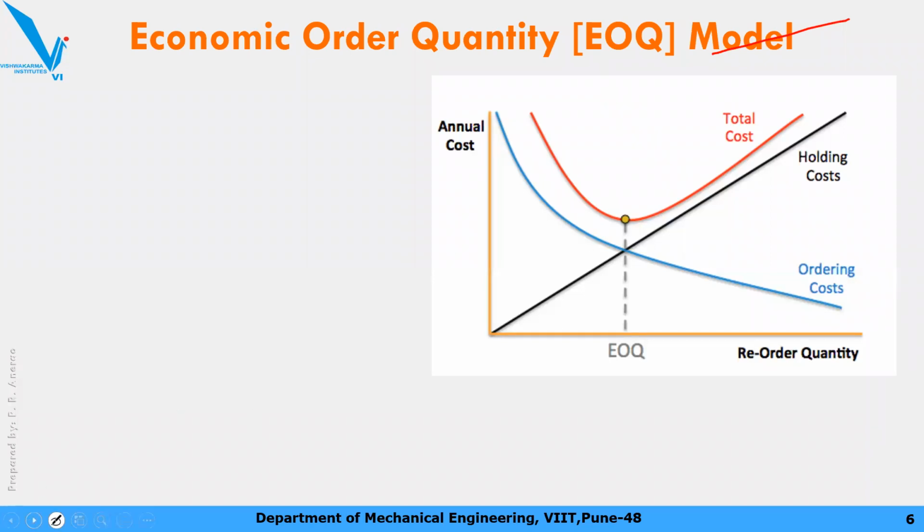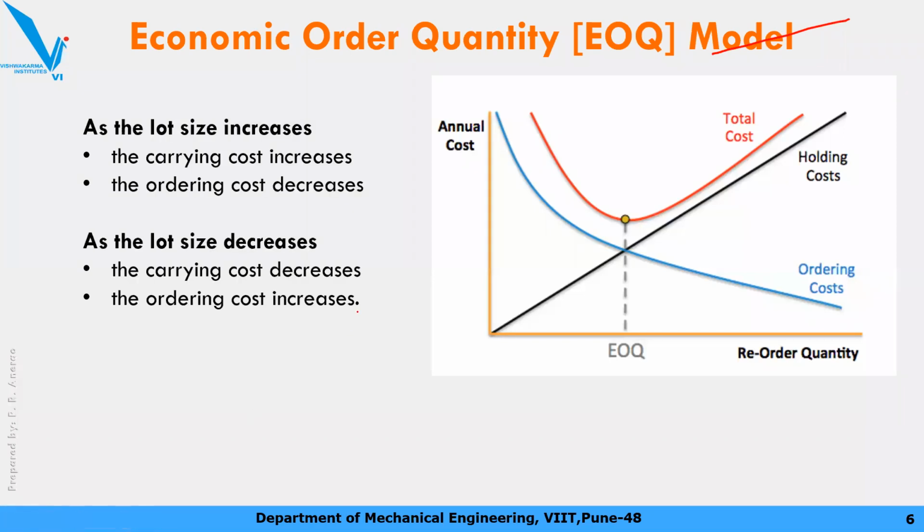Now as common sense we will know that on the x-axis are the number of units, the number of items you order or put in inventory, and on the y-axis is the cost amount you are going to spend. Now just look at ordering cost.